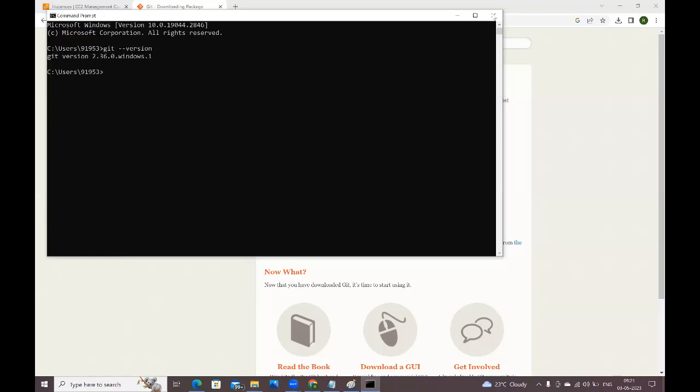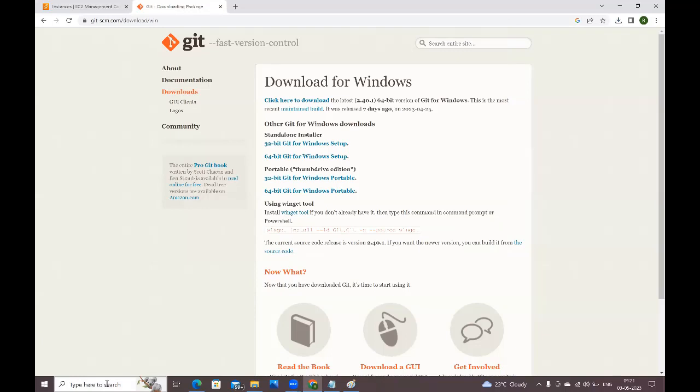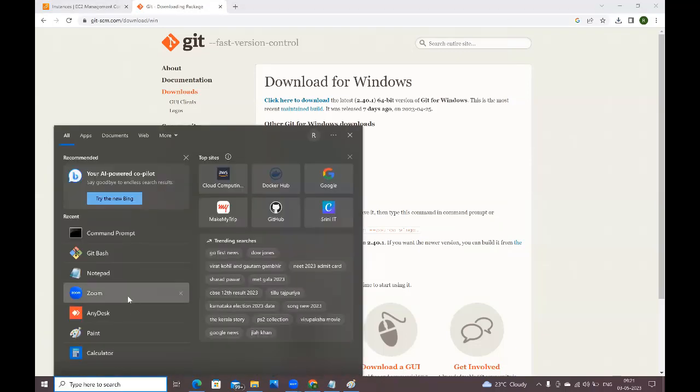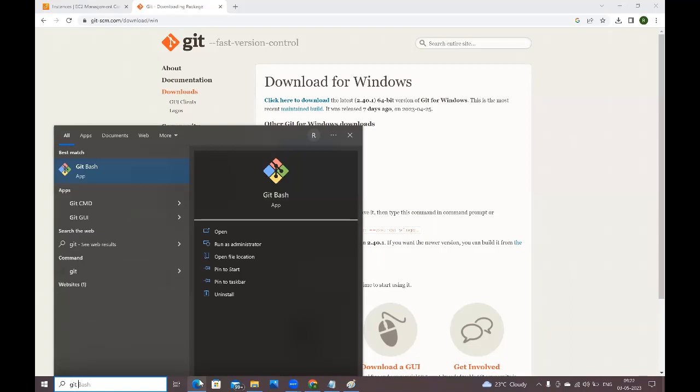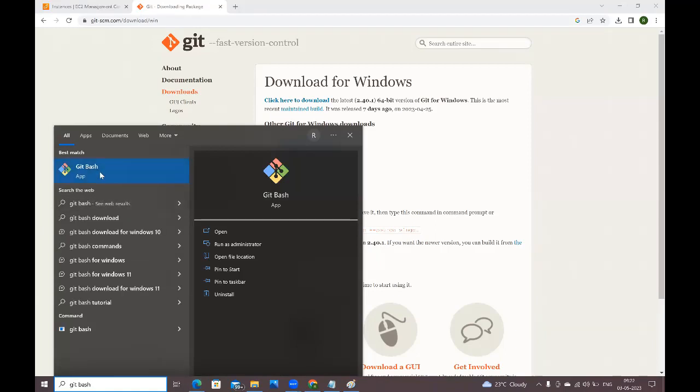Right. Next guys, another option to see whether git is installed or not. If you install git in your system, you will get one application which is the git bash application. Along with the git software, you get git bash also. You can search whether git bash is available or not. Yes, if git bash is available, it means git is installed successfully in your system. From this git bash only we are going to connect with the Linux virtual machine.